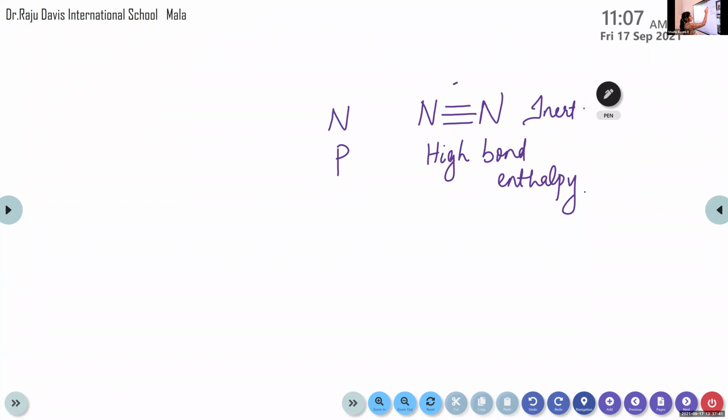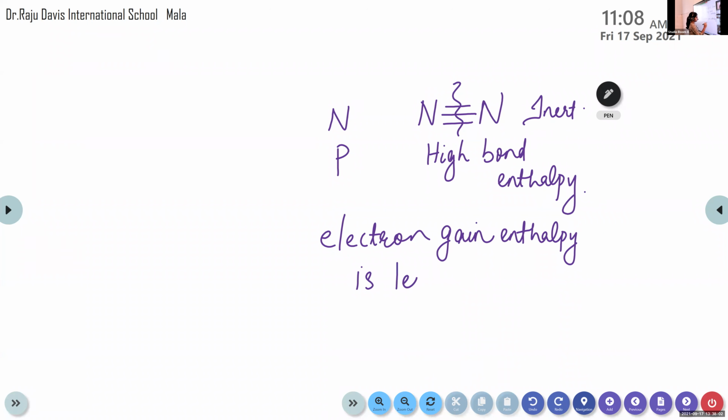So high bond energy is needed to break the bond between two nitrogen atoms. And its electron gain enthalpy is less than phosphorus. Okay. That's why the assertion is right, but the reason is wrong.